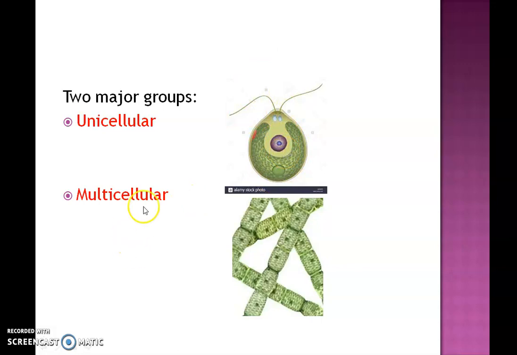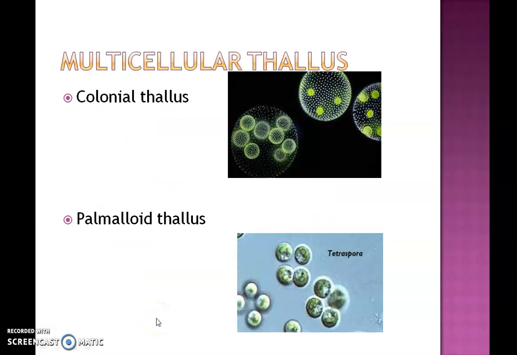The second major category is multicellular. In many species of algae, the thallus is complex and multicellular. In them, the cells are grouped in diverse ways, presenting a wide range of thallus organization. And here we have several different subcategories. Let's see them. First one is